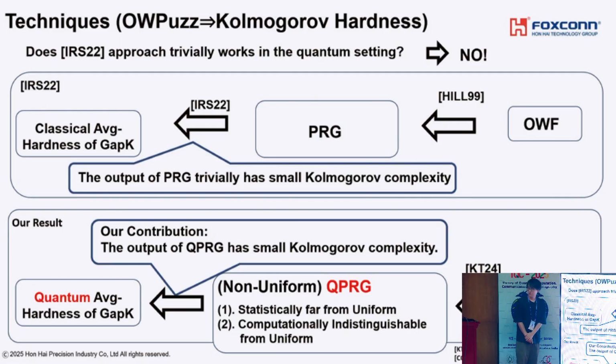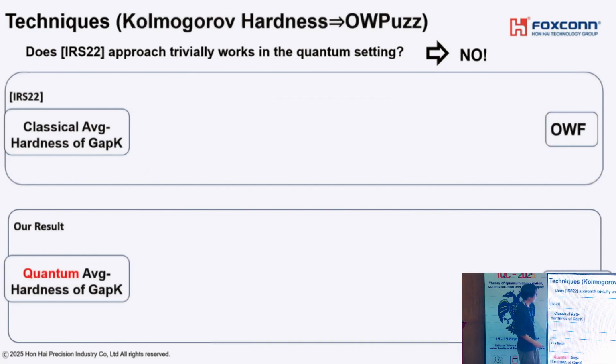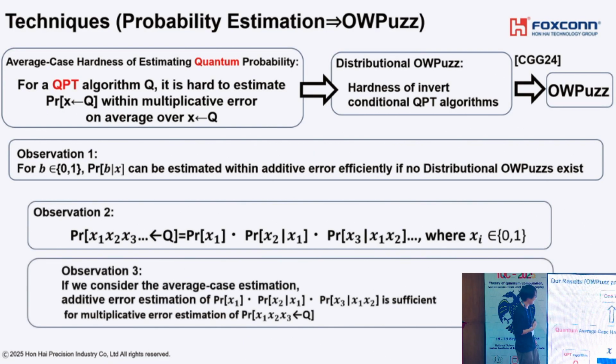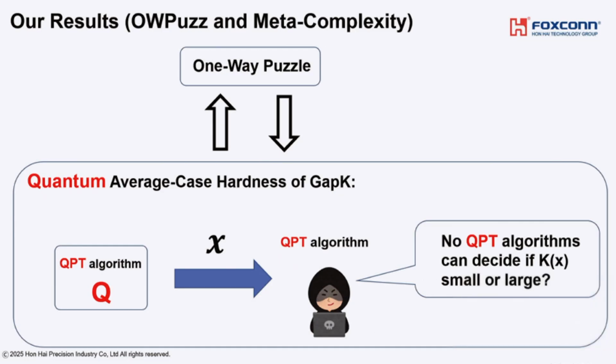Any more questions? Yeah, go ahead. Is there an analogous thing for other complexity class separations, like P not equal to NP? Personally, I would like to show three open questions. The first one is QCMA is not equal to BQP. I want to characterize it by metacomplexity. The second one is QMA, and the third one is PP. If we consider NP, I guess it is not so difficult. I'm not sure.